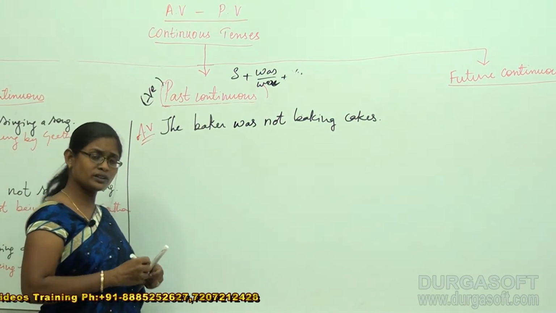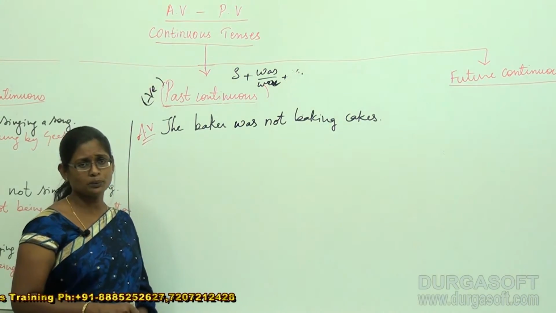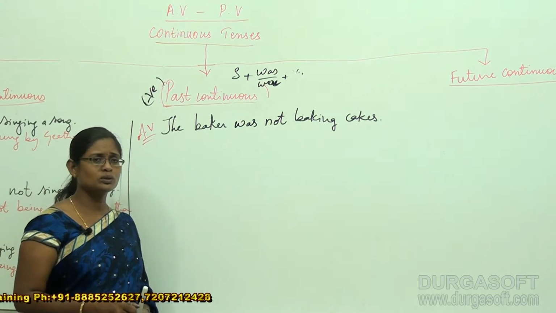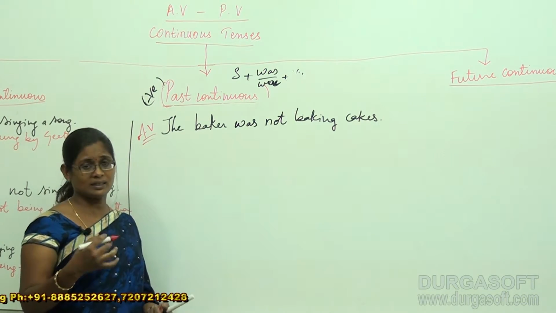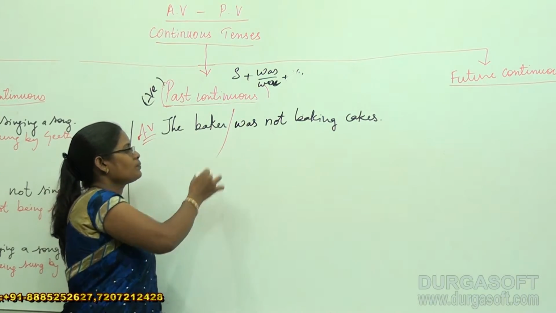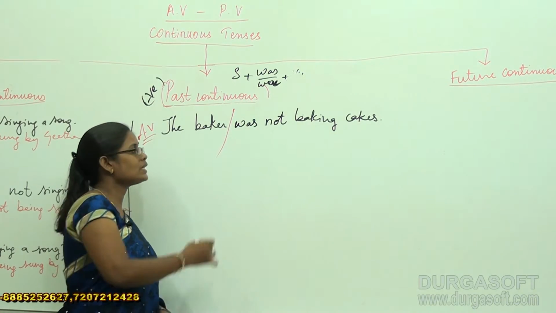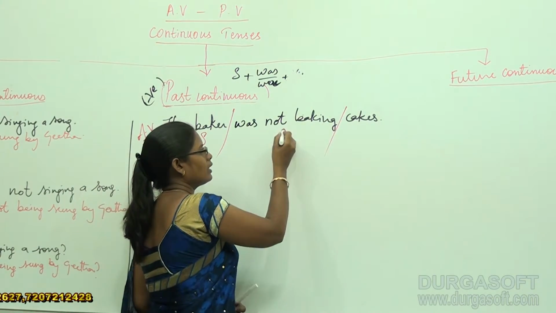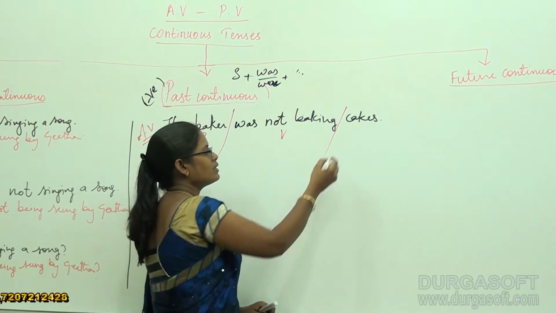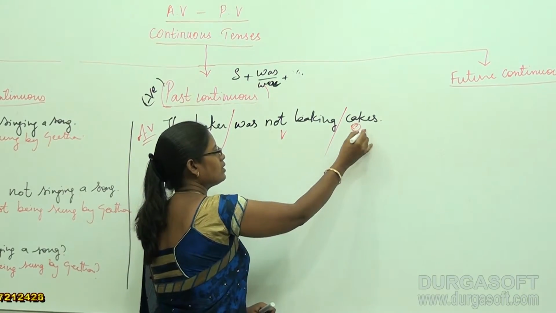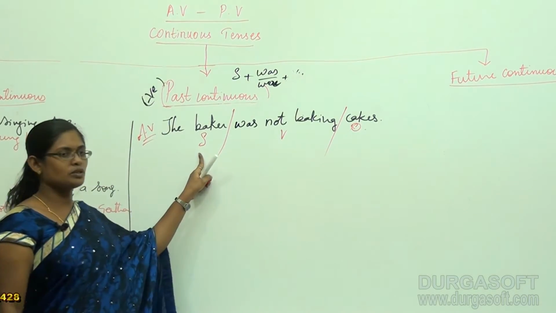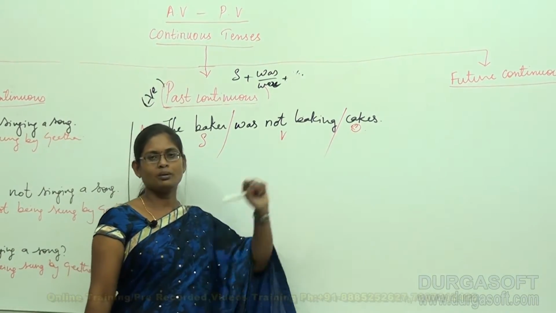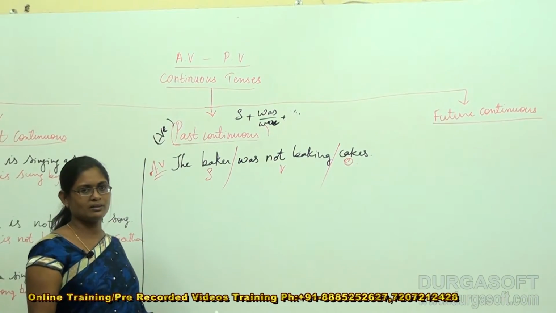For this, the first and foremost rule that I am supposed to follow is to split this sentence according to the structure. The baker is the subject, was not baking is the verb, cakes is the object. Subject, verb, object. This is how I got it, right?